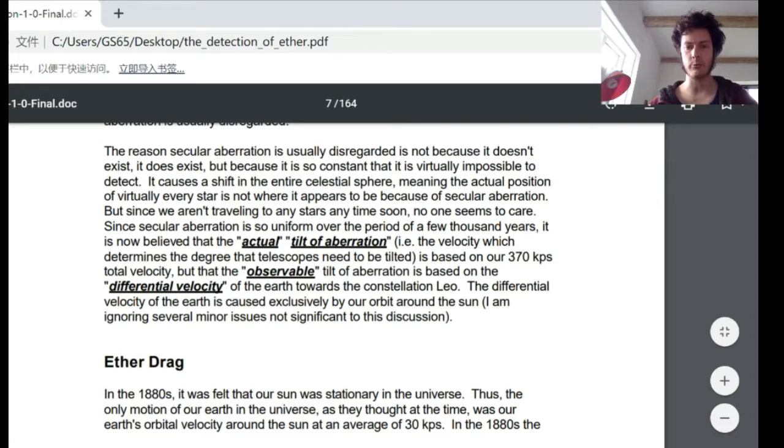Since secular aberration is so uniform over a period of a few thousand years, it is now believed that the actual tilt of aberration, that is the velocity which determines the degree that telescopes need to be tilted, is based on our 370 kilometers per second total velocity, but that the observable tilt of aberration is based on the differential velocity of the Earth towards the constellation Leo. The differential velocity of the Earth is caused exclusively by our orbit around the Sun. I am ignoring several minor issues not significant to this discussion.